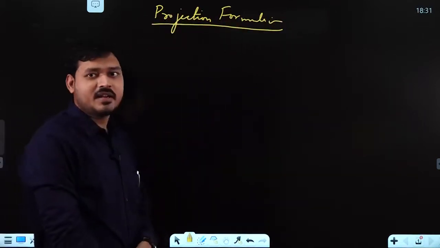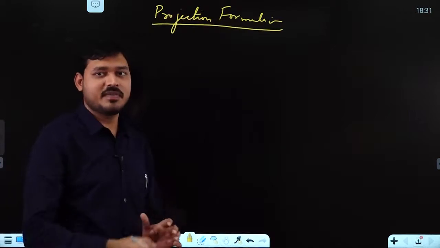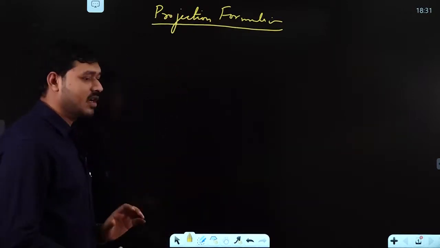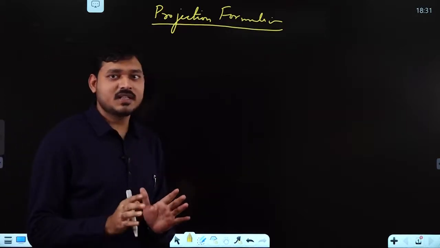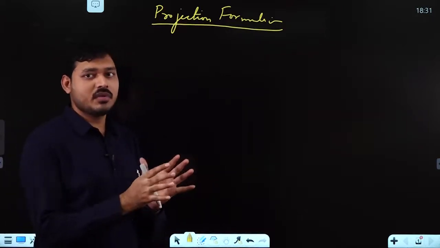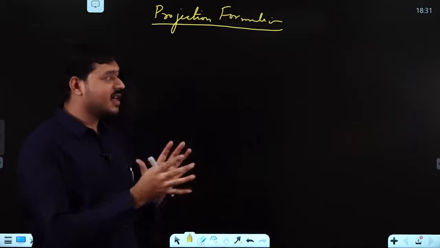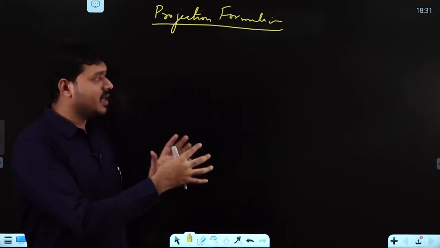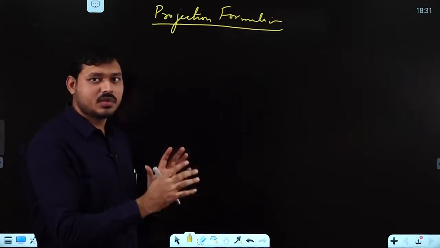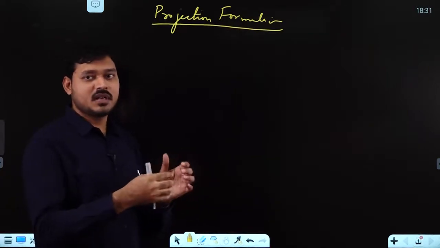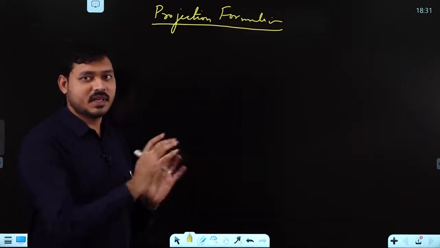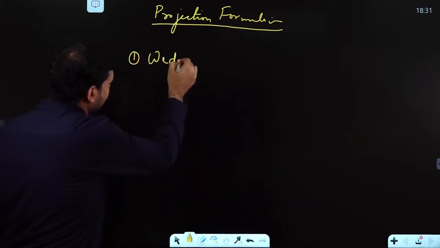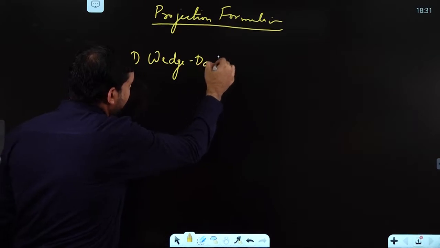For understanding conformational isomerism or conformers, first we need to understand different projection formulas. What do you mean by projection formula? It simply means how you will project or represent different atoms and groups in a compound in three dimensions. Okay, so we have different styles through which we represent this. So the first category is the wedge-dash formula.